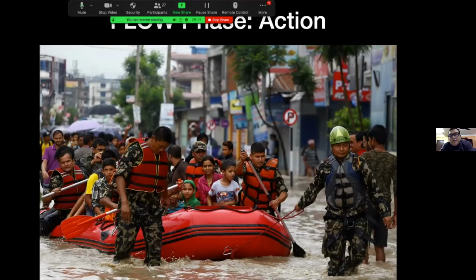Then comes the flow phase, that is the action phase or the catabolic phase. What happens is the information about the flood reaches the upper authorities, and they respond from various sides, from various concerned authorities. The help comes, and at this time more and more resources pour into that calamity-struck area. So they can plan for some future, and at this time the area is very catabolic, very active.